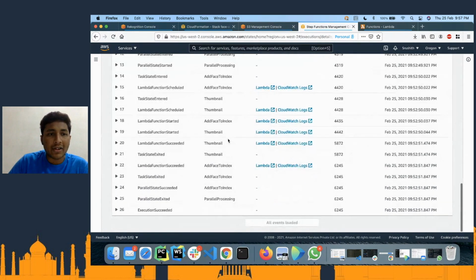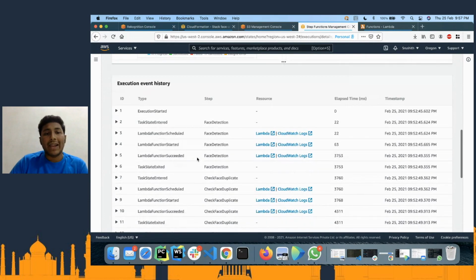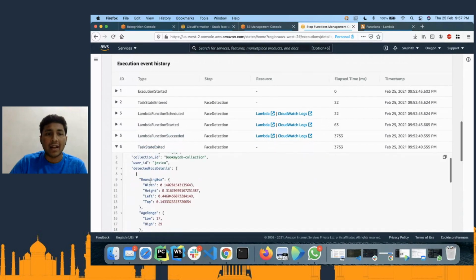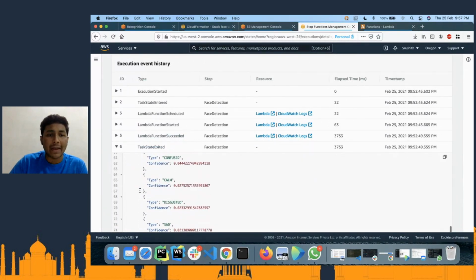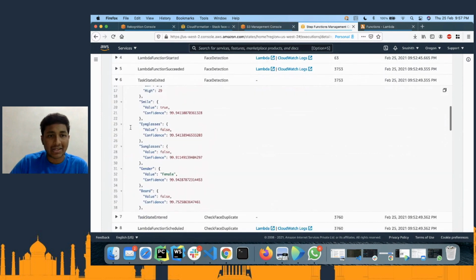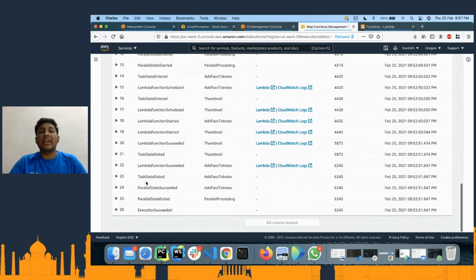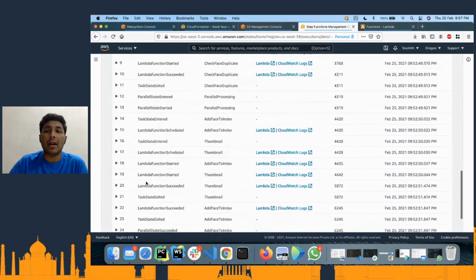If you can scroll down, it will show you the list of execution event history. So the Lambda function is scheduled, it is started, it is succeeded, it is going to the next task and stuff like that. If you can see, it will show you the inputs that are being passed across different states as well. So that is sort of maintained. We're maintaining a state in this particular workflow.